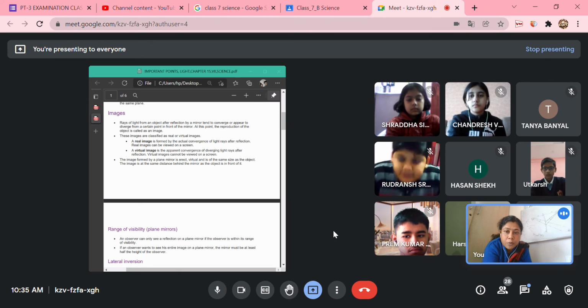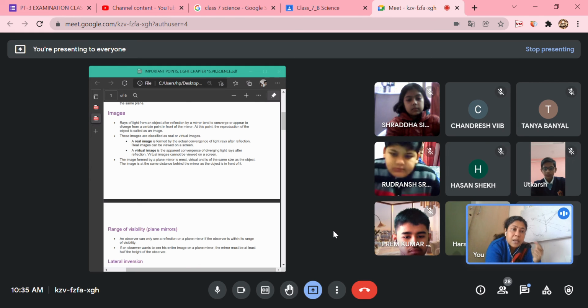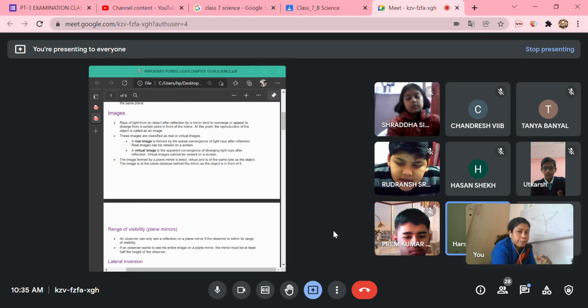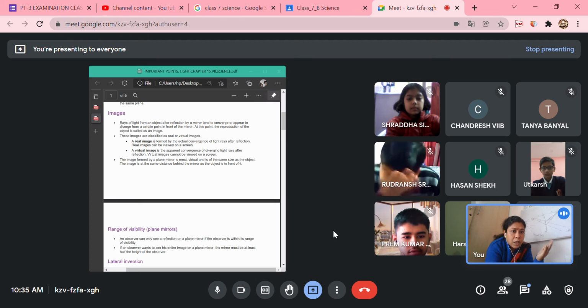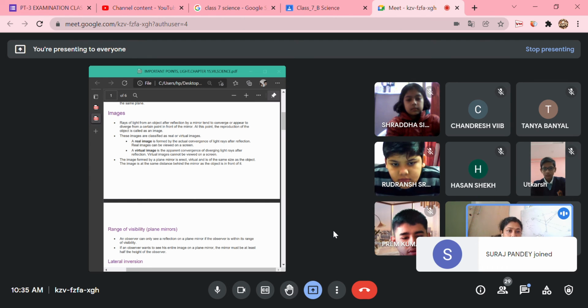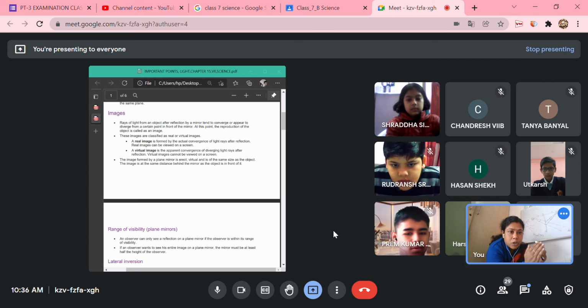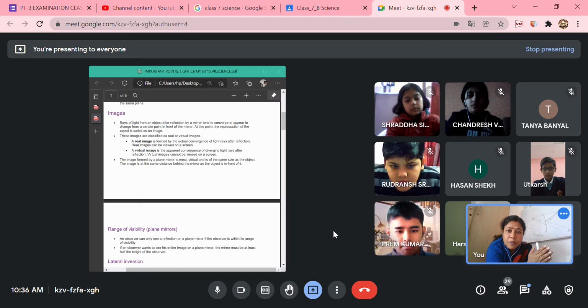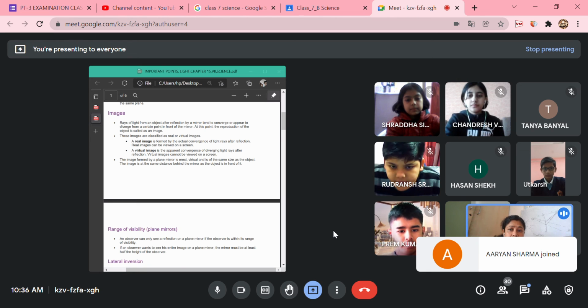Images again are of two types. What are the two types of images? Real images and virtual images. Are you able to see your image in a mirror? Can you collect the mirror image of yourself on a screen? No. If you place a screen at the back of the mirror, are you able to see the image? No, you are not able to see the image. So this kind of image, which cannot be formed on a screen, is called a virtual image.